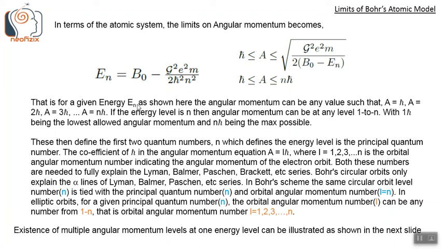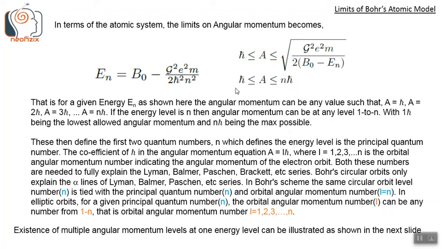So for a given energy E n, as shown here, the angular momentum can be any value between 1 h bar and n h bar. That is, A equals h bar, A equals 2 h bar, A equals 3 h bar, up to A equals n h bar. If the energy level is n, then the angular momentum can be at any level 1 to n, with 1 h bar being the lowest allowed angular momentum and n h bar being the maximum possible.